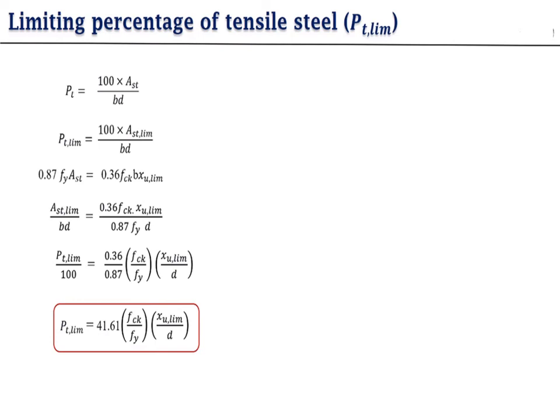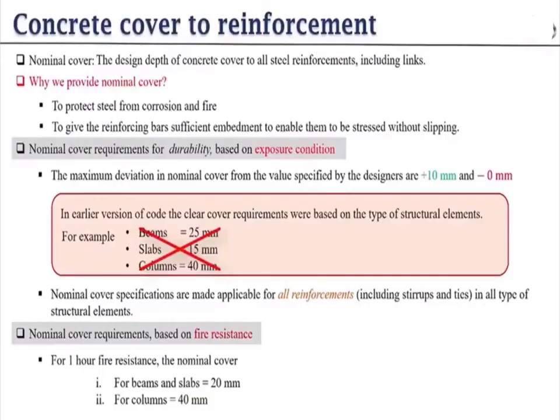So with this value, pt limit is equal to 100 Ast limit upon bd, meaning here we take the limiting value. Here we also provide cover for finding the effective depth. You know that we need the effective depth, meaning overall depth minus effective cover.